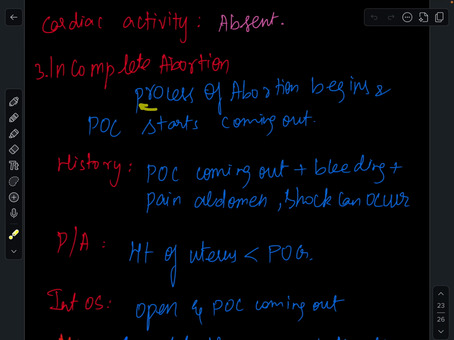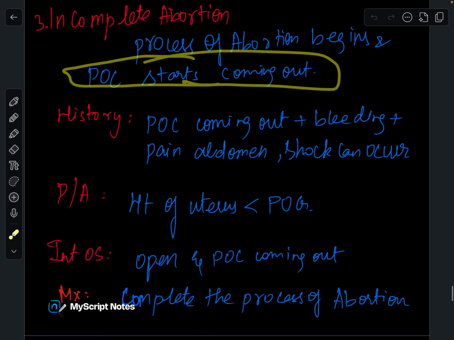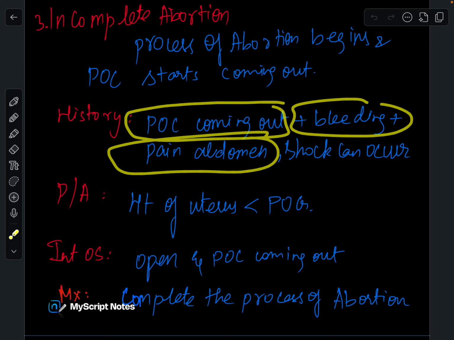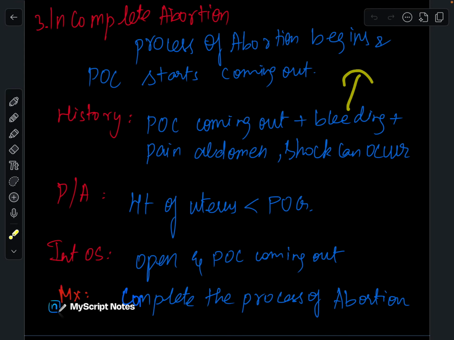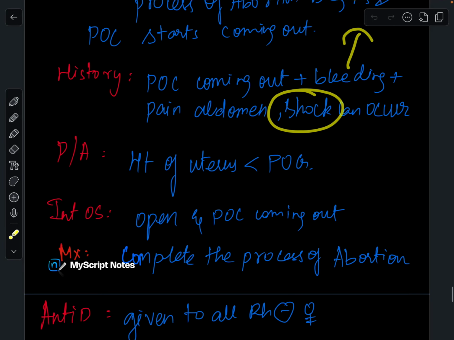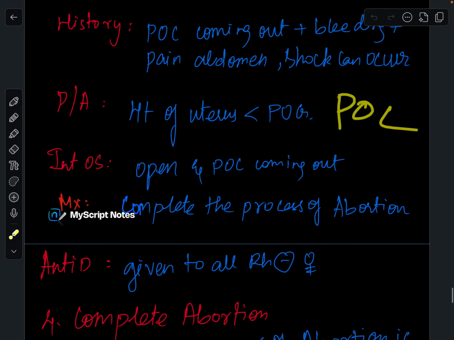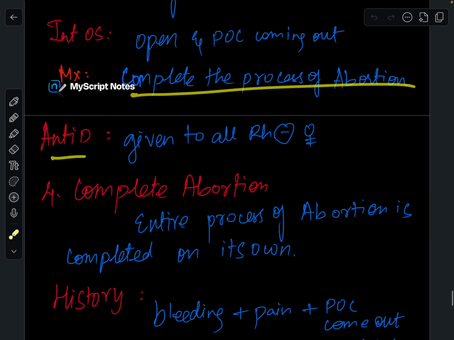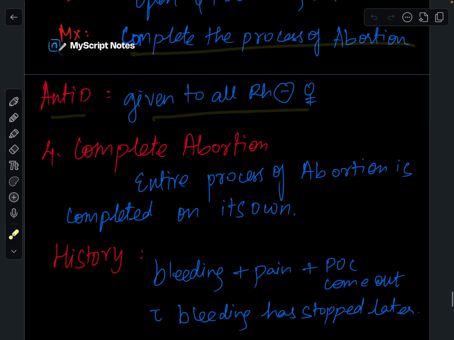Coming to incomplete abortion, the process of abortion begins, and the products of conception start coming out. History will be products of conception coming out plus bleeding plus pain abdomen. If the bleeding is more, shock can be a feature. For abdominal examination, the height of the uterus will be less than the period of gestation as the products of conception are coming out. Internal os is open and POC coming out. Management is to complete the process of abortion. Anti-D is given to all Rh negative pregnancies in incomplete abortion.